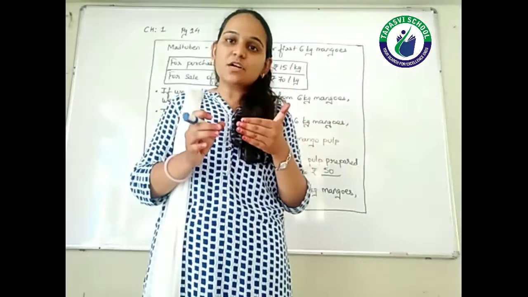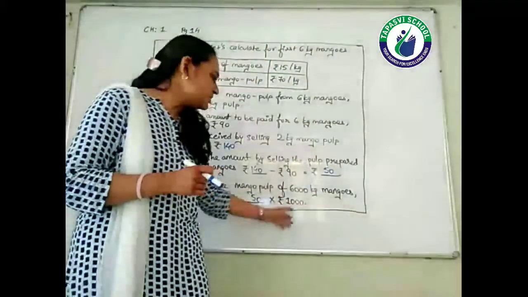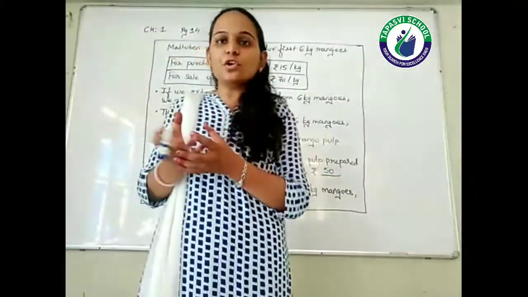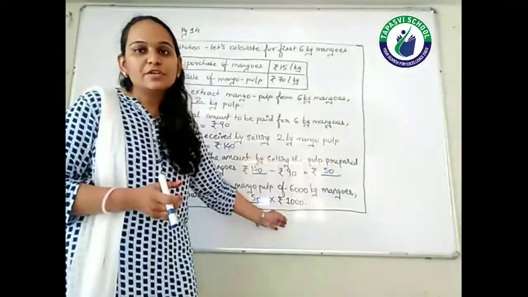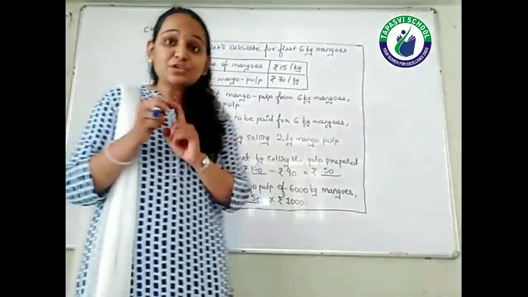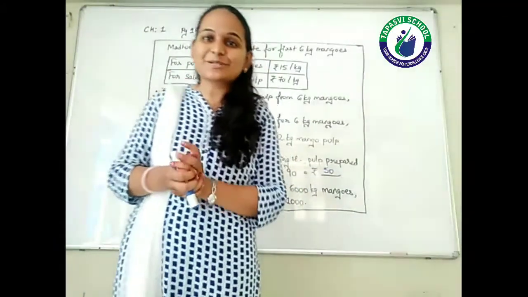If you multiply 6 by 1000, you will get 6,000. And if you multiply 50 by 1000, you will get the overall profit. That means 50,000 is the overall profit she can make, and that is only for 1 month, right? So you can imagine for the remaining months also.